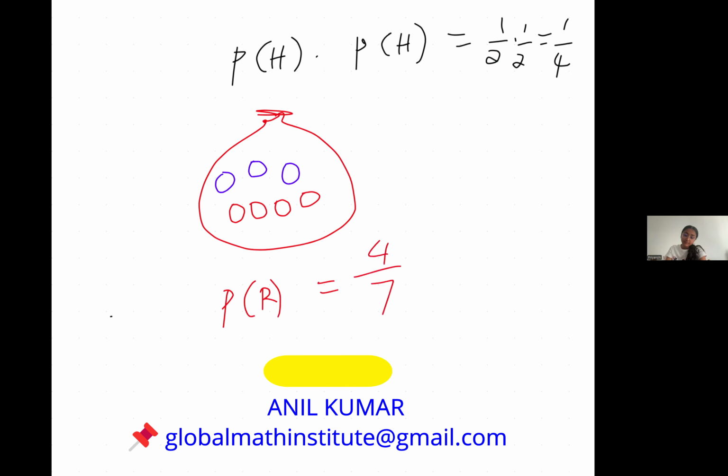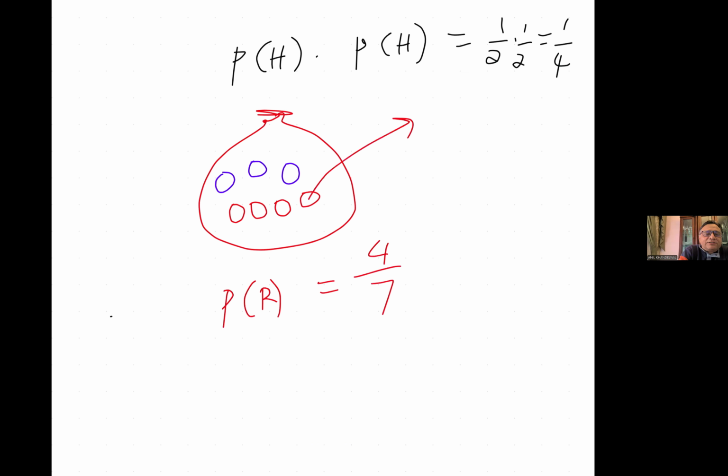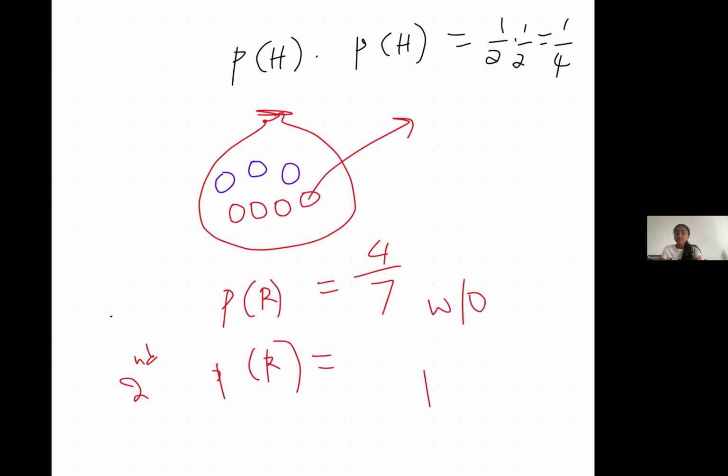Now, let's say that we took one marble away in the first trial, correct? In the second trial, what is the probability of getting a red marble without replacement? This is called without replacement. That would mean if one of the marbles decreases, the probability of getting a red marble would be a half, or 3/6.